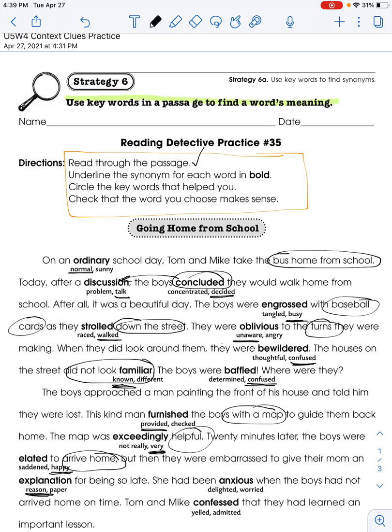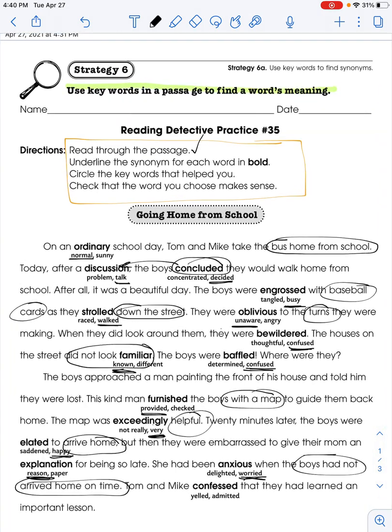She had been anxious when the boys had not arrived home on time. Does anxious mean delighted or worried? I'm going to assume it means worried because the boys had not arrived home on time. That would make a mom scared. Tom and Mike confessed they had learned an important lesson. If they confessed it, did they yell it or did they admit it? Well, there's no exclamation point or word saying that they are yelling, so I'm going to think it means admitted. And if you have learned an important lesson, you're probably going to say, yes, I learned my lesson.